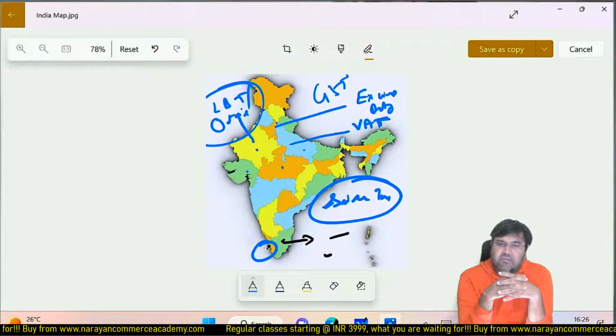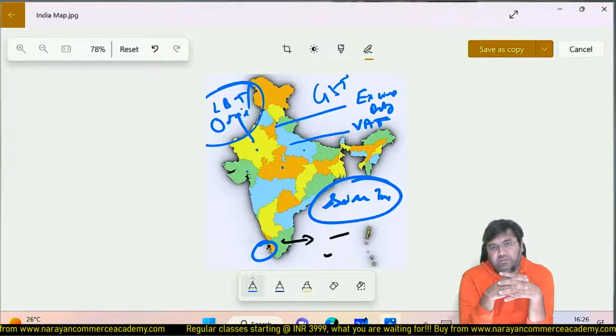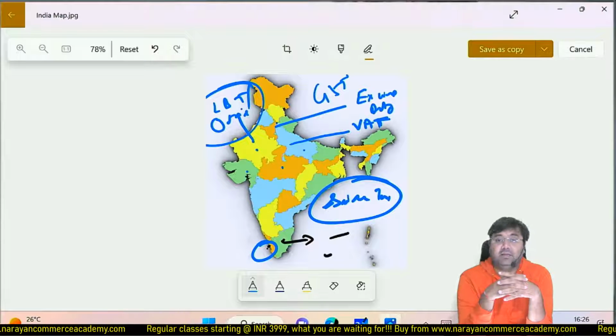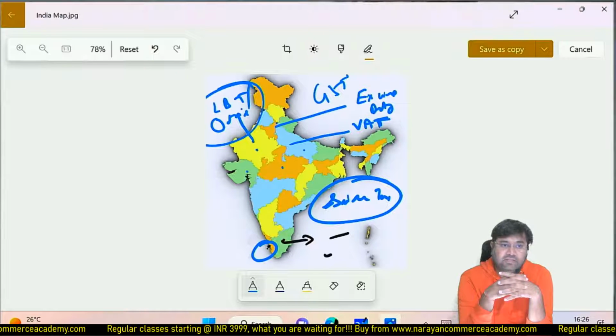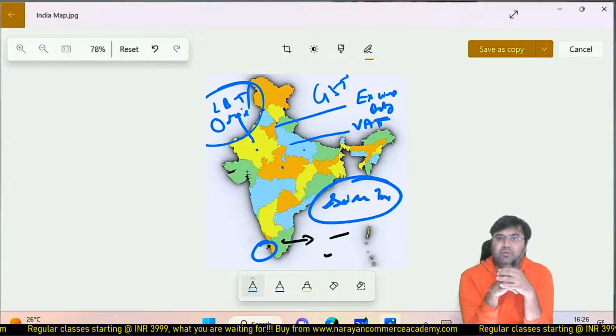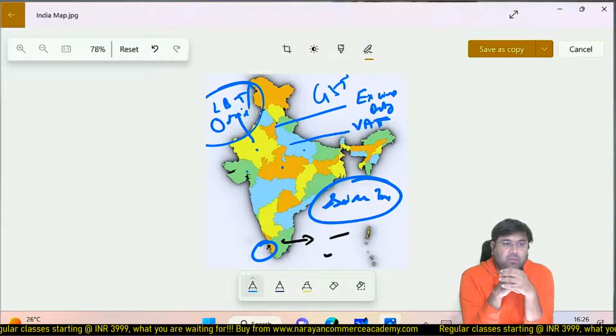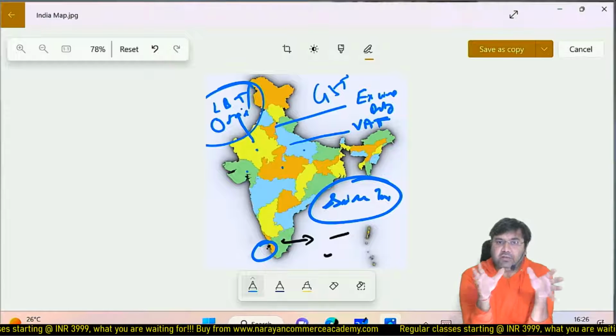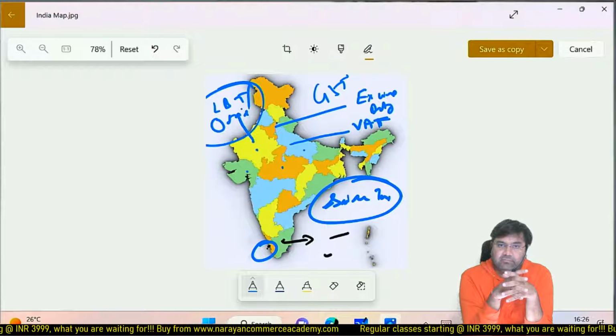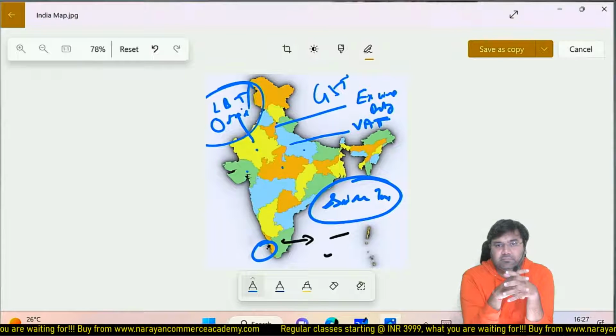So why would someone invest to set up a factory in Himachal Pradesh? So let me take a real life example. Many pharmaceutical companies have set up their plants in Himachal Pradesh.